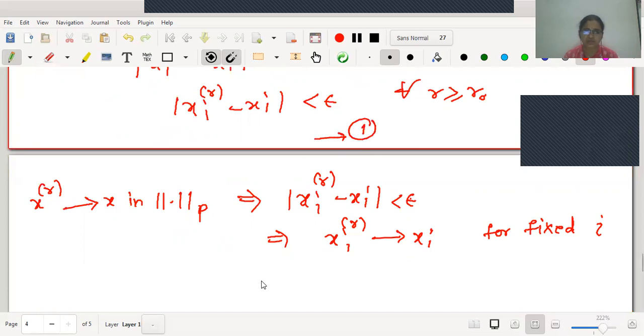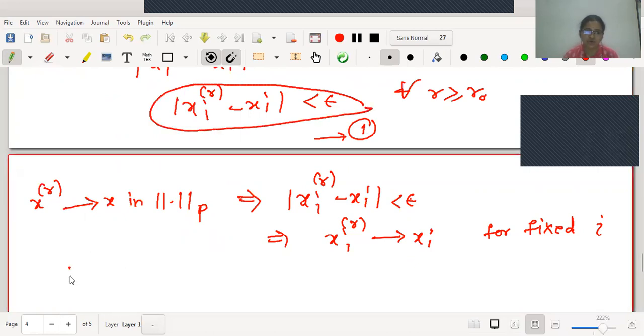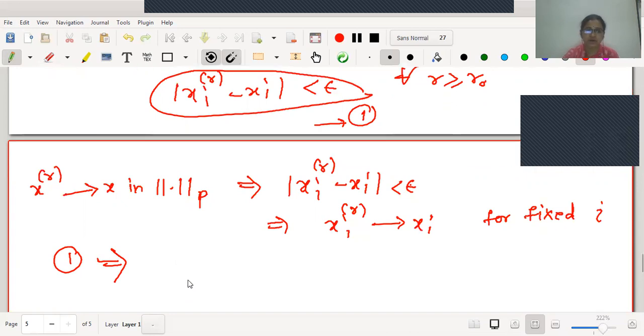Now look at this equation number 1. Equation number 1 is independent of p. There is no p involved in equation number 1. Therefore, from 1, we can just reverse all the steps, and the same statement will hold for q as well.